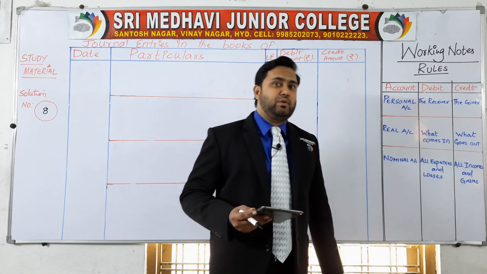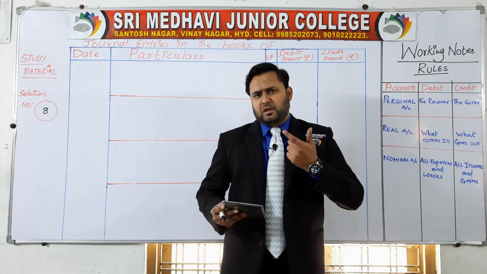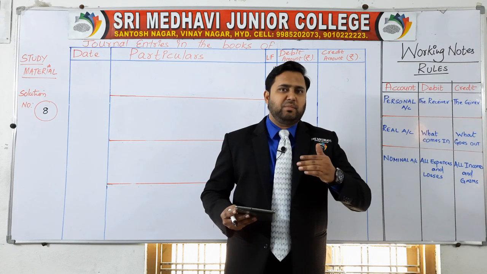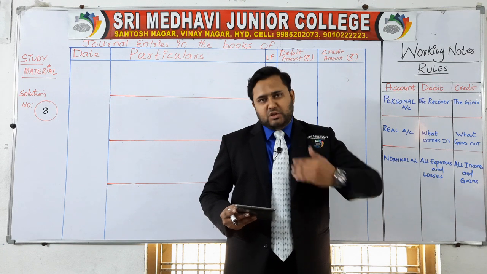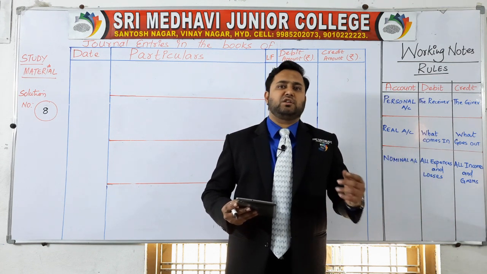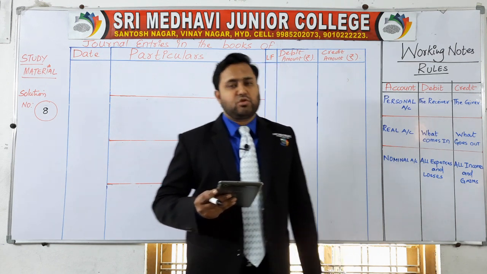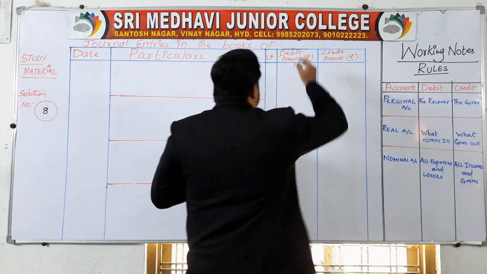And one more tip I gave you in the previous class is how to write the journal entries with the help of cash. If cash comes in, debit, and the other item is going to be credit in the transaction. If cash goes out, credit the cash, and the remaining part of the transaction is going to be debit in that particular transaction. So let's see how to solve question number 8 here. Journalize the following in the books of Joshna.